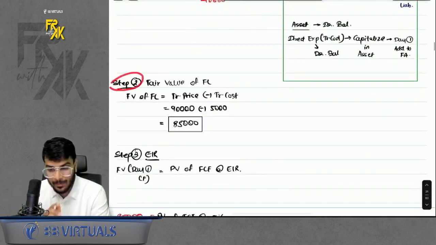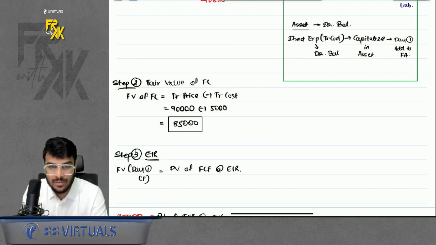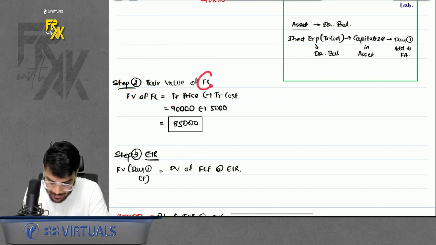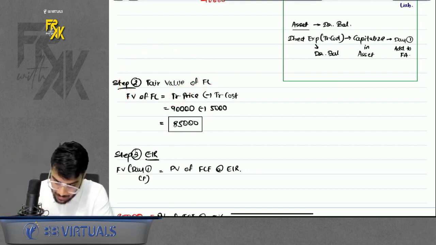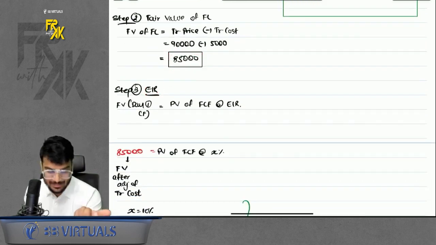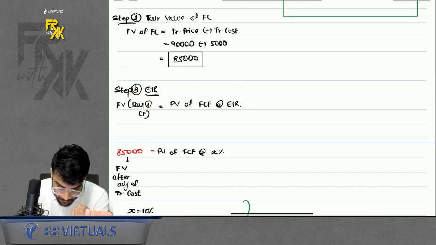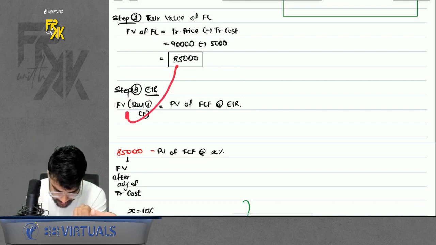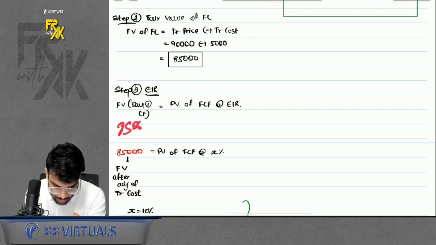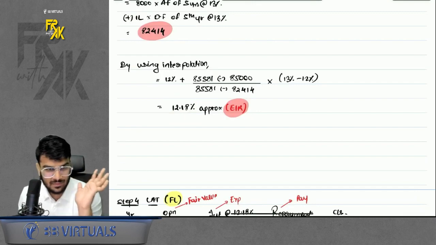That means when you prepare step 2, fair value of financial liability, it is again neither of the 3 cases. So you will assume the fair value to be equal to transaction price of 90,000. But in case of financial liability, if there is any transaction cost, you will less it, right? So it will become 85,000. Now you will find the EIR. EIR again same formula you will use. Fair value is equal to present value of FCF at EIR. Now you will take this fair value to be 85,000 and not 90,000. So as soon as you take 85,000 here, the EIR which you get in step number 3 will automatically account for the transaction cost as well, right?